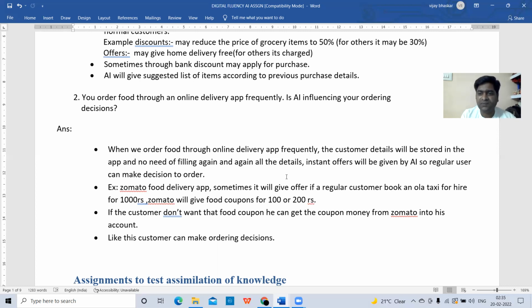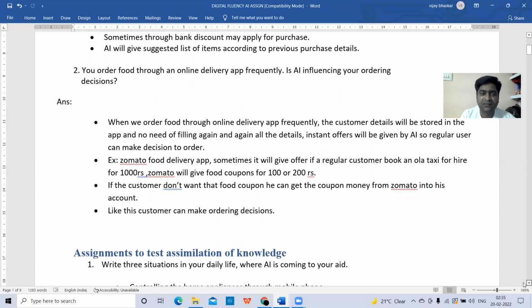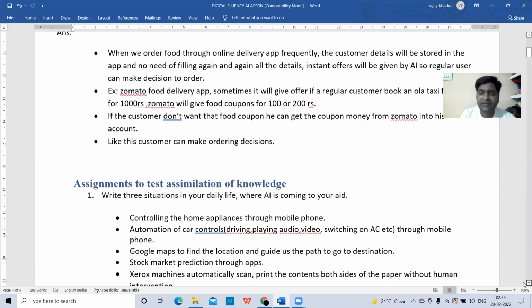Once the information is filled in by the customer, it will be stored permanently in the app. Another time, whenever he is booking a food item, with just 1 or 2 clicks he can order the food, because all the data will be stored permanently in the app. So here also, AI is influencing. Artificial intelligence is identifying the customer and automatically it will give offers to the customers. So these are the answers you can write for that.